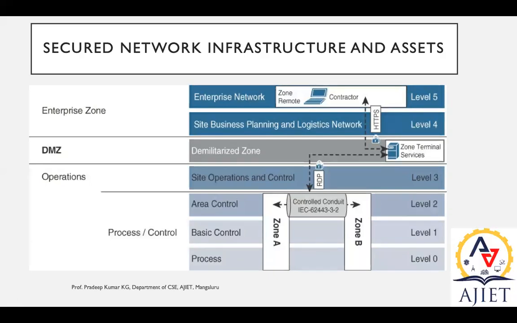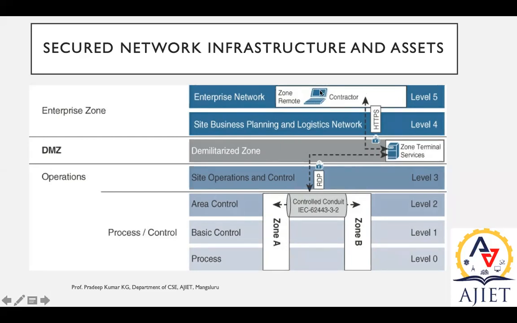So here you can see secured network infrastructure and assets with the previous setup. So the enterprise zone, as we already discussed, is the combination of the enterprise network and the business planning and logistics network. With respect to level 5 and level 4, we have integrated these two under the enterprise zone. So here the enterprise network will have the zone remote contractor. Using the zone remote contractor, it is supposed to interact with the DMZ, the demilitarized zone. We have special services over there, zone terminal.